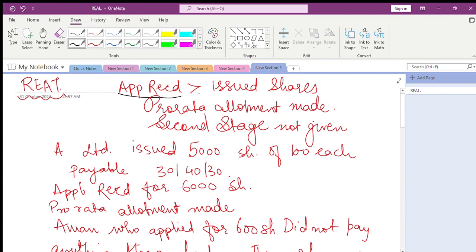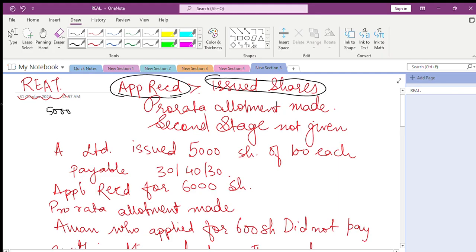Okay, now let's start the main category of questions, Over-subscription. Over-subscription means where the number of shares applied for, applications received, is greater than the number of shares issued by us. Say we have issued 5,000 shares, but applications are received for 6,000 shares. Pro rata allotment is made.